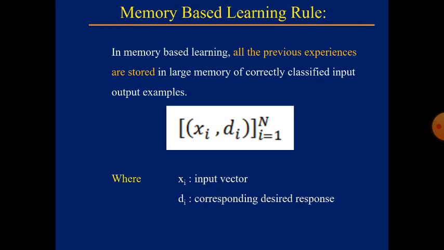Suppose we have (xi, di), where i equals 1 to n. Here xi is nothing but the input vector. If I give x1 as the input, from past experience we know that d1 will be the expected output. If x10 is the input we are giving, then the expected output is d10. Like that, we will have some prediction.